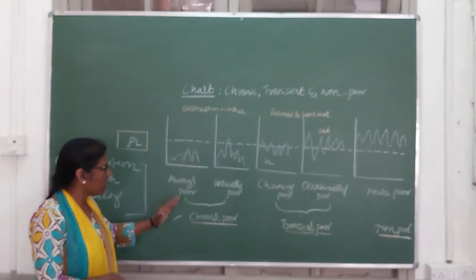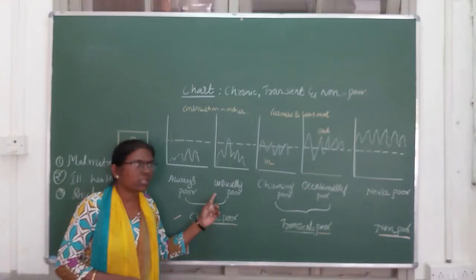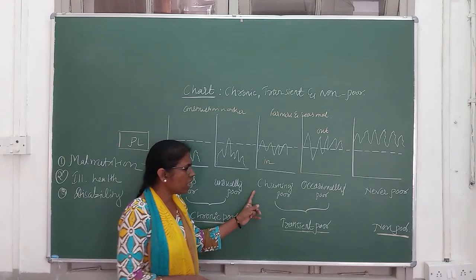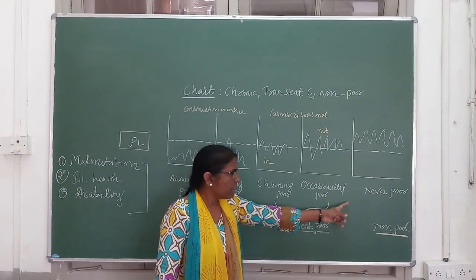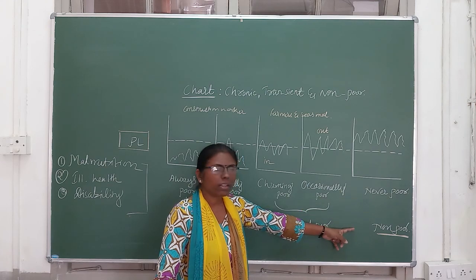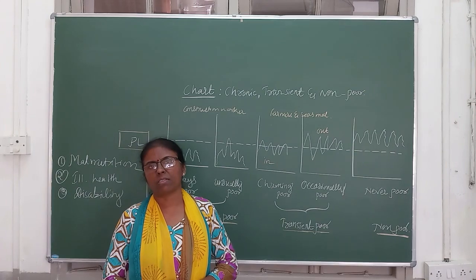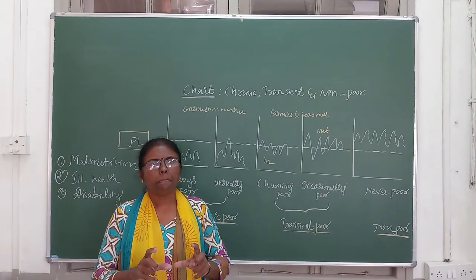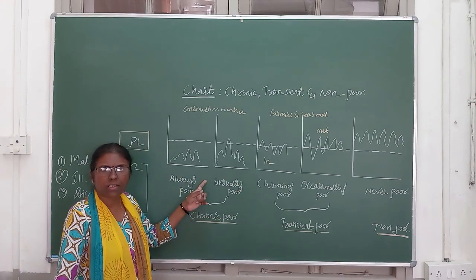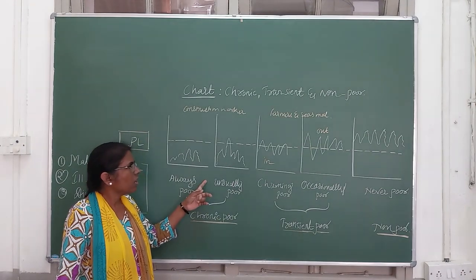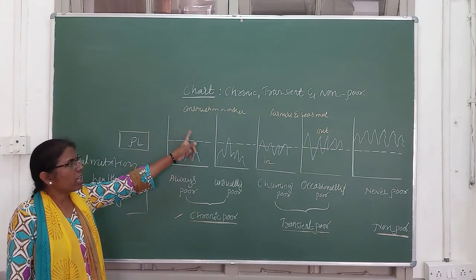So chronic poor includes two heads, one is always poor and another is unusually poor, and the second one is transient poor, churning poor and occasionally poor, and finally those who are never poor. They are known as what? Non-poor. Yes, my dear students. So in this way the poor are categorized. So I think this is asked as a 6 marks question. Is it clear? Explain the categories of poor with the help of a chart.